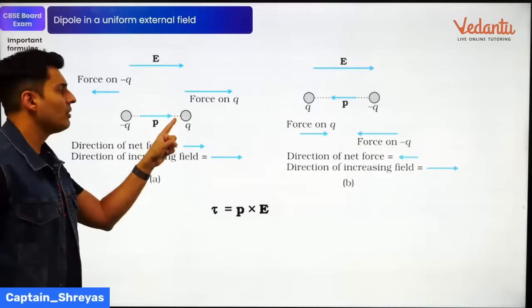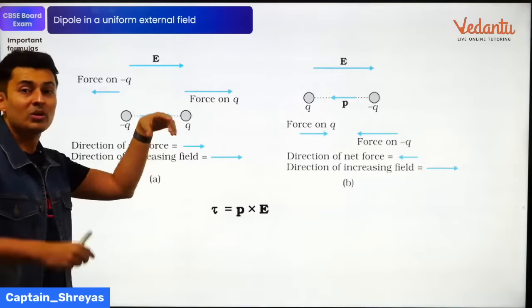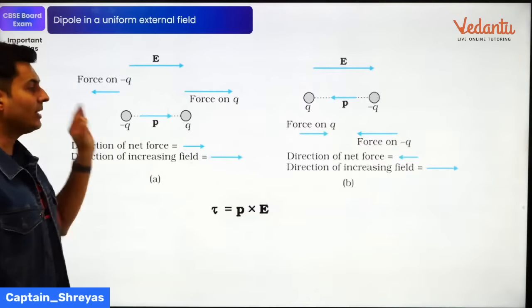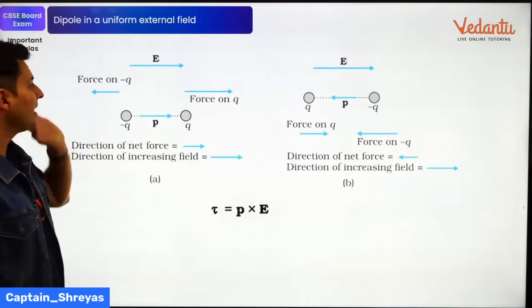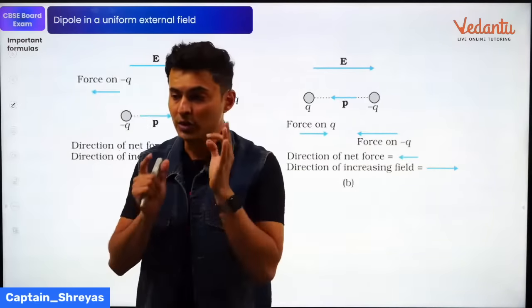The positive charge will experience a force this way, the negative charge the other way. Both these forces will cancel out each other and the net force will be basically zero if the field is uniform.